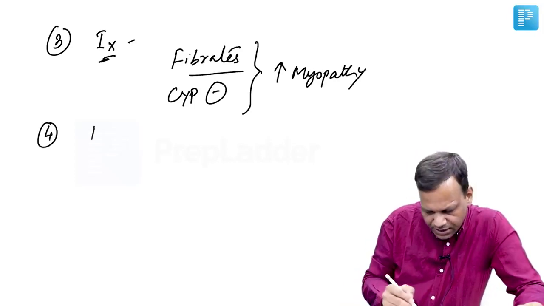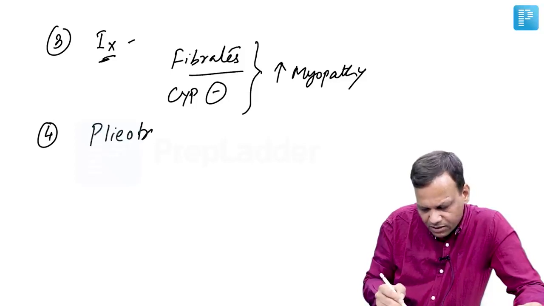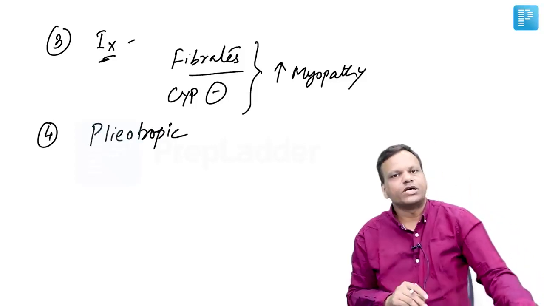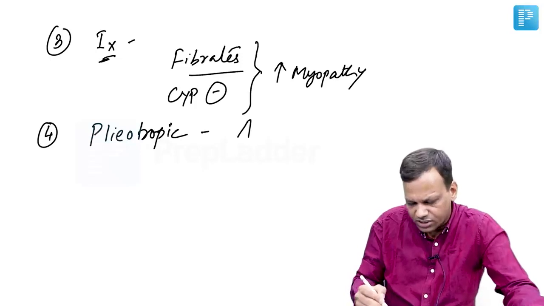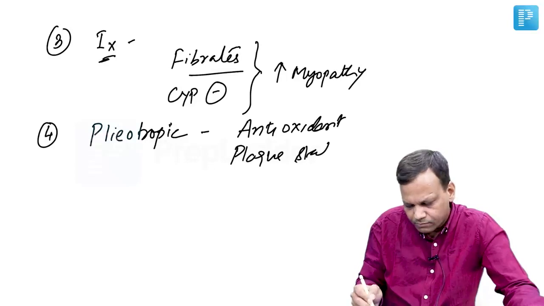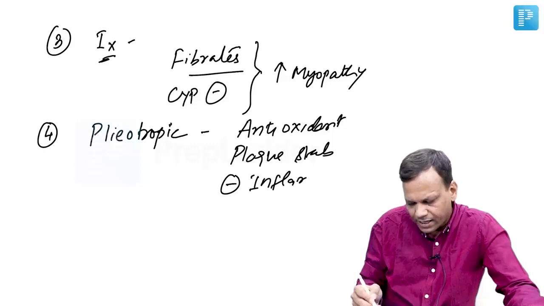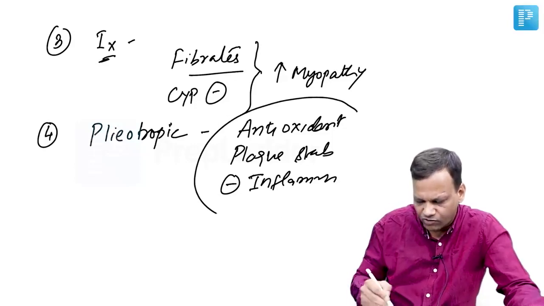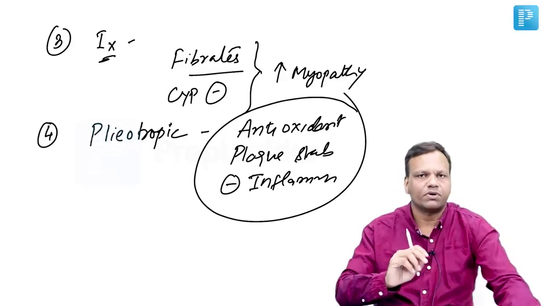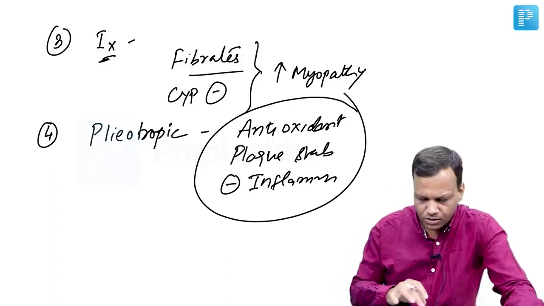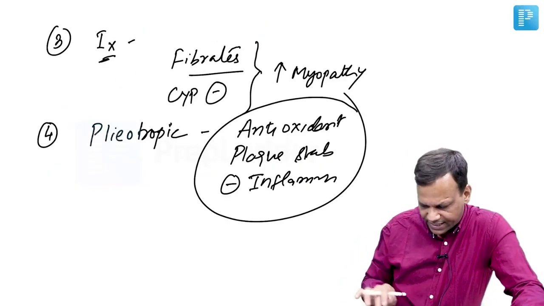Lastly, statins have many other beneficial effects. These are called pleiotropic effects, like they have antioxidant effect. They cause stabilization of plaque. They decrease inflammation. So many other beneficial effects are there in the cardiovascular system. These are called pleiotropic effects of statins. Okay. So these are important points regarding the first drug, statins.